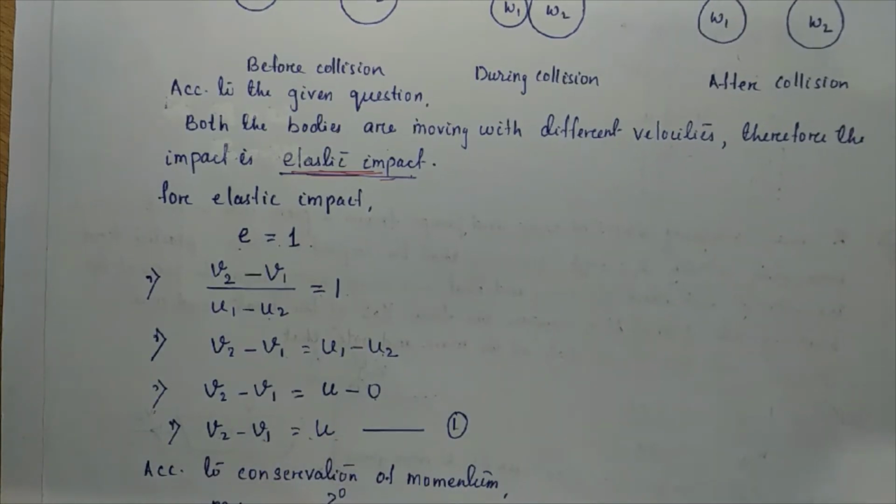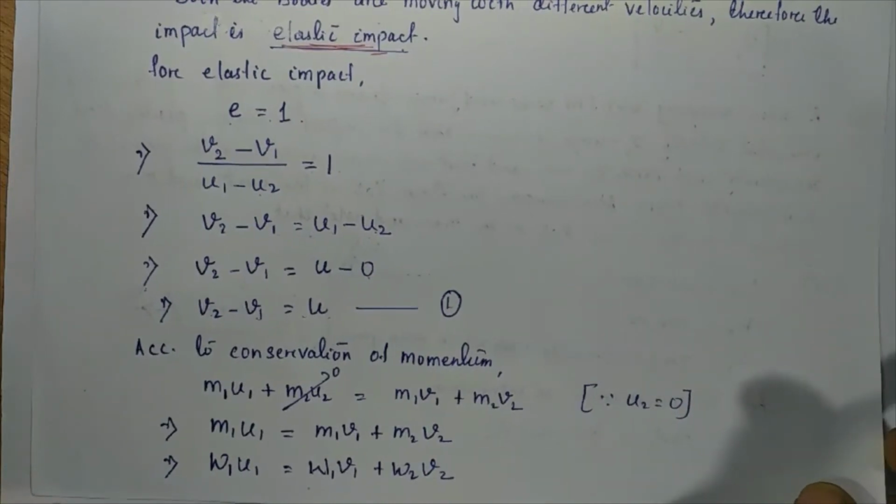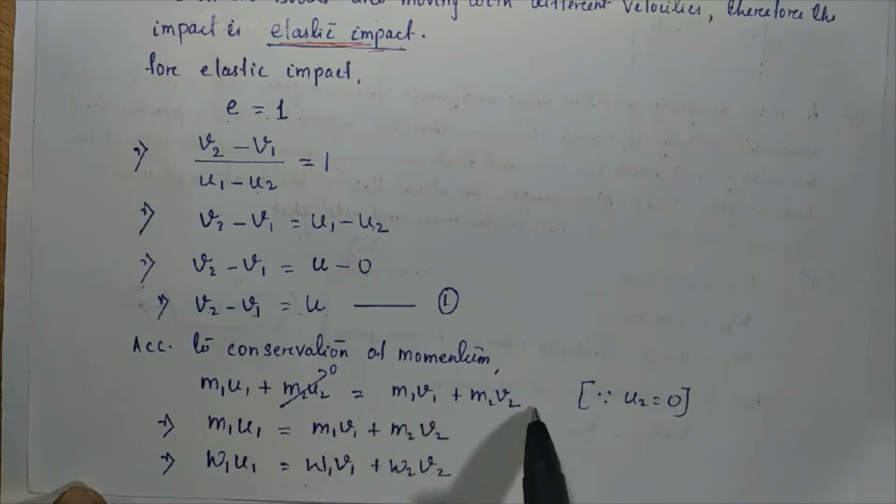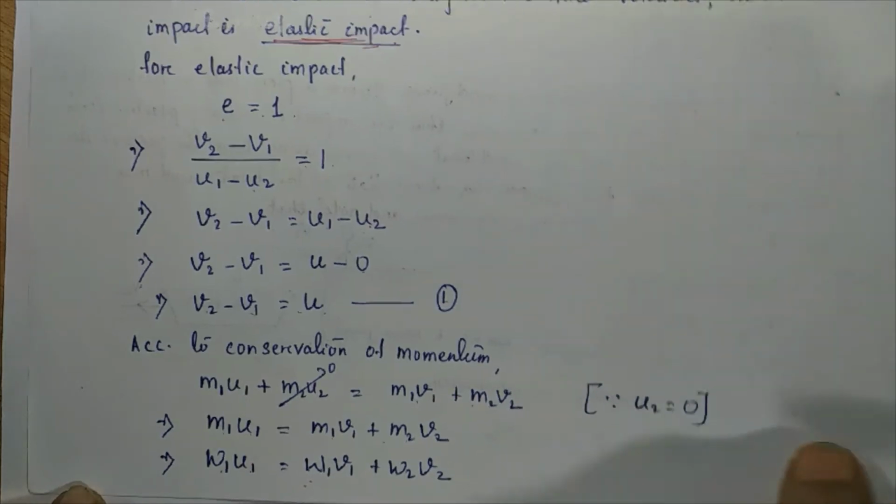Now according to the conservation of momentum, the summation of initial momentum is equal to the summation of final momentum. So m1 u1 plus m2 u2 is equal to m1 v1 plus m2 v2. As u2 is 0, this term becomes 0, so the equation reduces to m1 u1 equals m1 v1 plus m2 v2. Here in place of m1 we can substitute w1 by g. g is common on both sides, so it cancels. So we consider w1 u1 equals w1 v1 plus w2 v2.